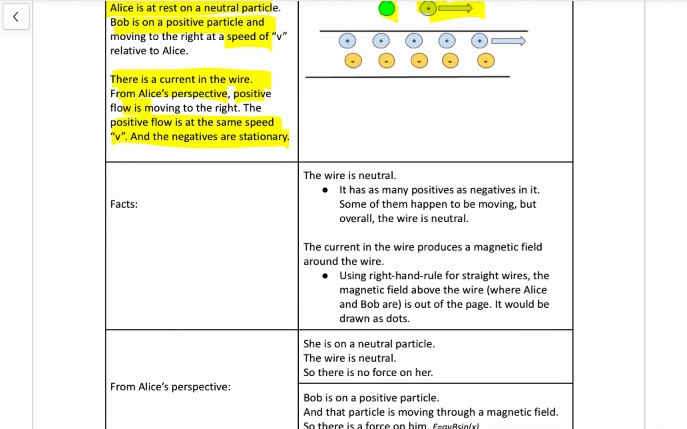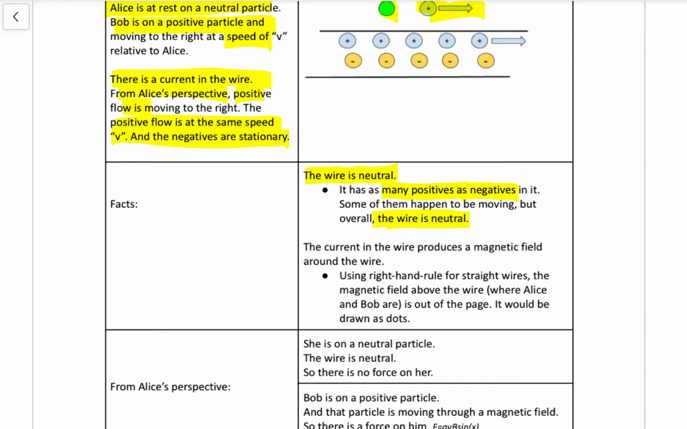The wire, okay, we talked about this. Maybe it came up in our Unit 3 electricity magnetism stuff, but a wire with current isn't actually charged. It's still neutral. If you look at that diagram above, there's as many positives in the wire as there are negatives. It just so happens that some of them are moving. In this discussion, we're pretending that the positives are moving to the right, but overall the wire is definitely neutral.